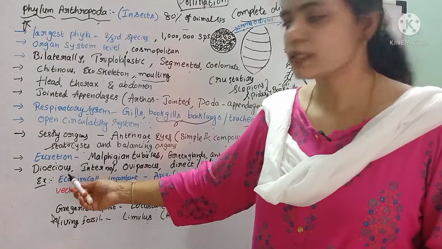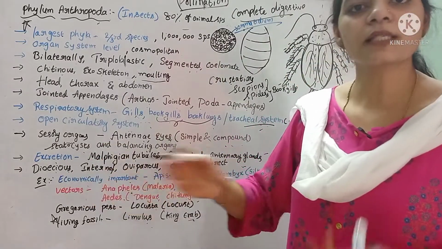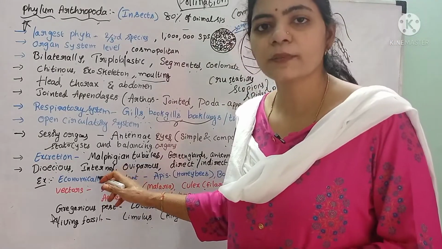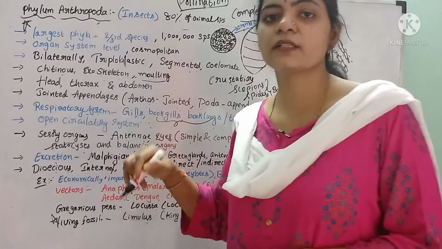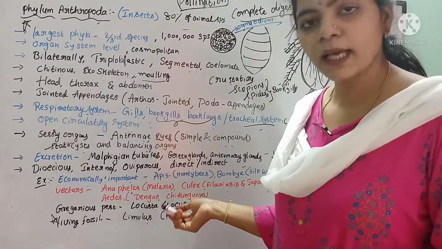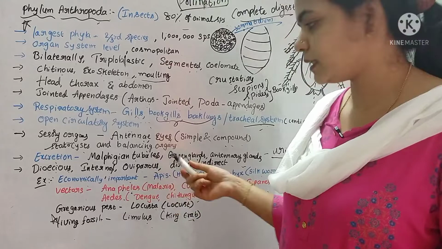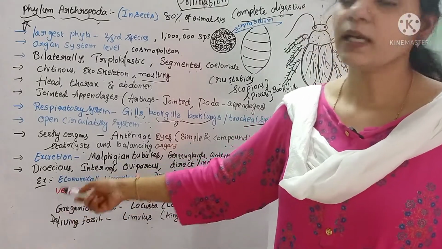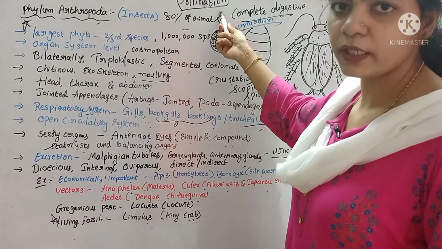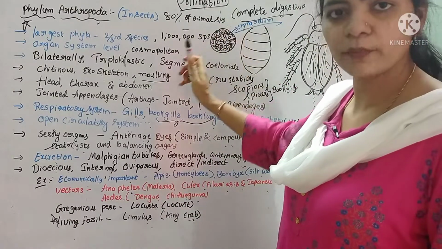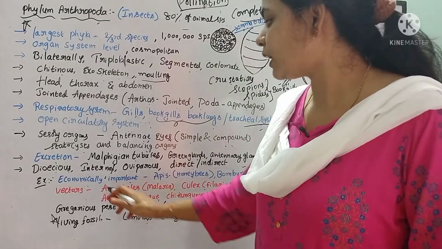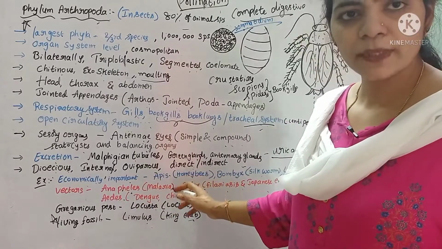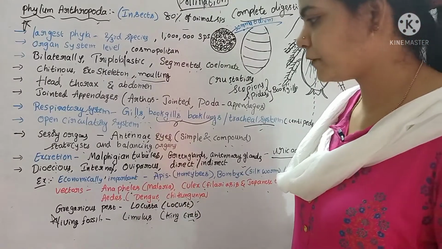These are dioecious, that means male and female are separate. They exhibit internal fertilization, which takes place inside the body of the female, and the development may be direct or indirect. Examples of insects: some show pollination, which is useful for human beings for getting crops. Some are economically important, like Apis, Bombyx mori, and Laccifer lac.